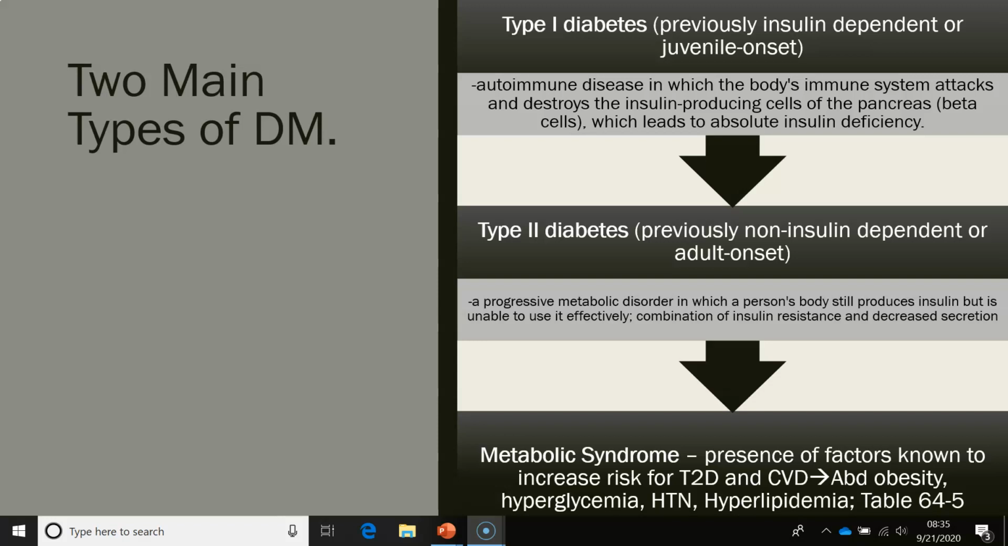But the two types of diabetes: type 1 diabetes is an autoimmune disease. It's usually seen in the young. They need a basal insulin at all times. A type 2 diabetic has a progressive metabolic disorder. A lot of times these patients can still make their own insulin, but it is unable to be used effectively, with a combination of increased resistance and decreased secretion.